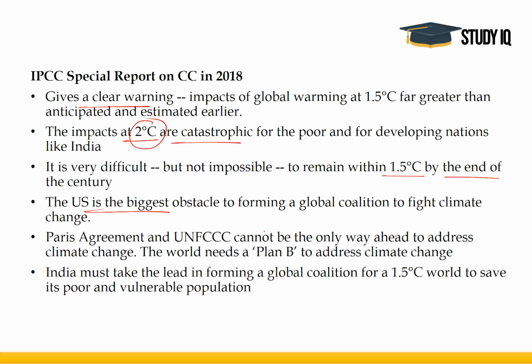US is the biggest obstacle because it has also left the climate talks. It has left the Paris Agreement. Then this is a statement which you can use again and again. The world needs a plan B to address climate change because there is no planet B right now. India must take the lead in forming a global coalition. So this is the report which you can quote time and again in your answers on climate change. Okay, this should come in handy.